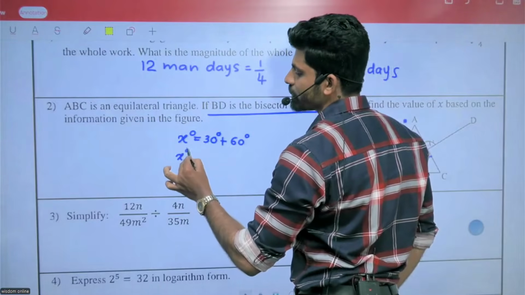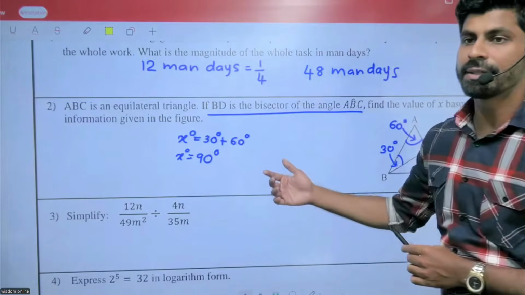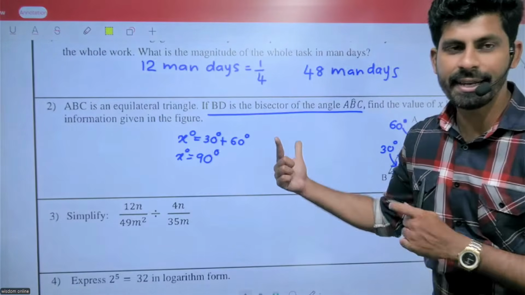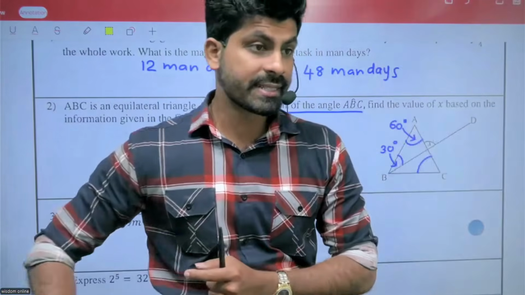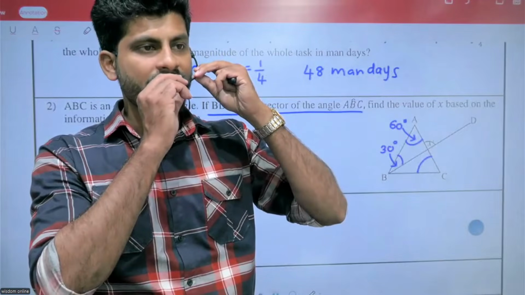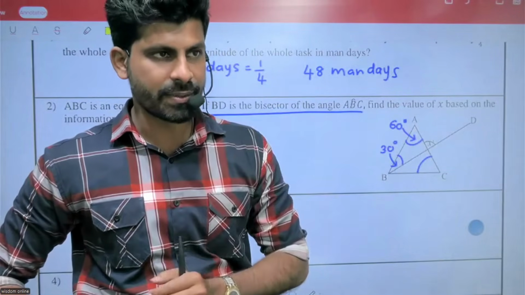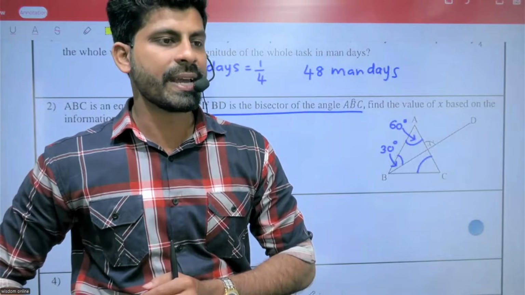Then X equals 90 degrees. Then you need to write down the reason: exterior angle equals sum of interior opposite angles. You need to write it like that. Right? Okay.